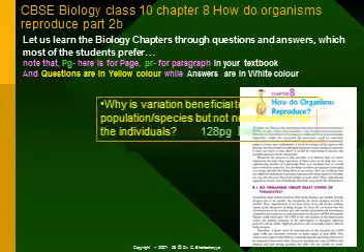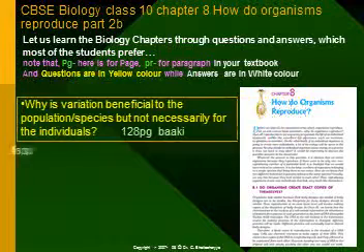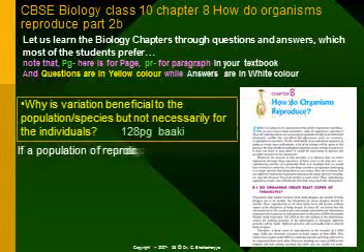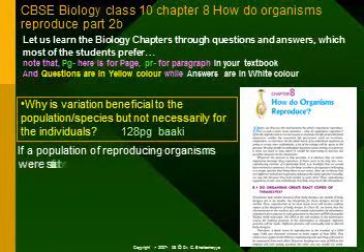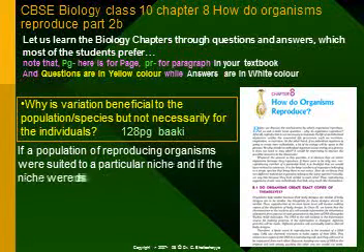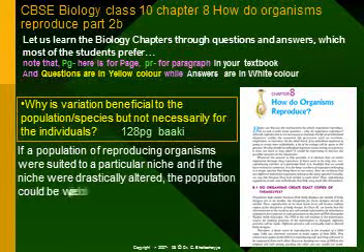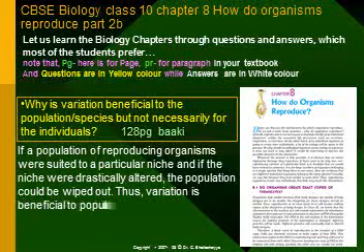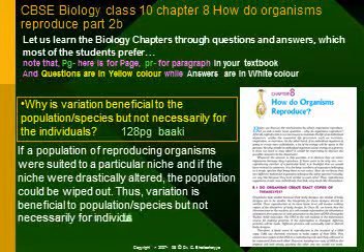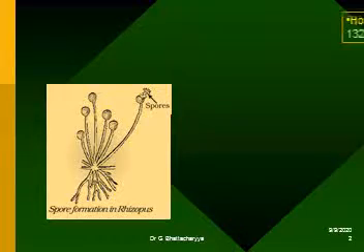Why is variation beneficial to the population or species but not necessarily for the individuals? If a population of reproducing organisms were suited to a particular niche and if the niche were drastically altered, the population could be wiped out. Thus, variation is beneficial to population or species but not necessarily for individuals.